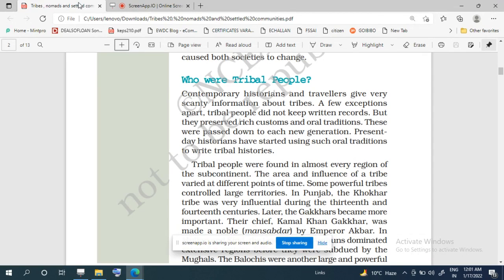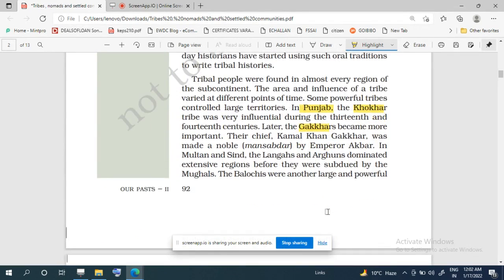And now we will see the distribution of the tribal people in the Indian subcontinent, how they were distributed over the subcontinent. So we see that they were in large numbers in Punjab. Some powerful tribes there were Gakhars and Khokhars. The important tribes in Punjab were the Khokhars and Gakhars, and the chief of the Gakhars, Kamal Khan Gakhar, became very important and very powerful. He was the chief of the Gakhar tribe, and he was made a noble by Emperor Akbar.